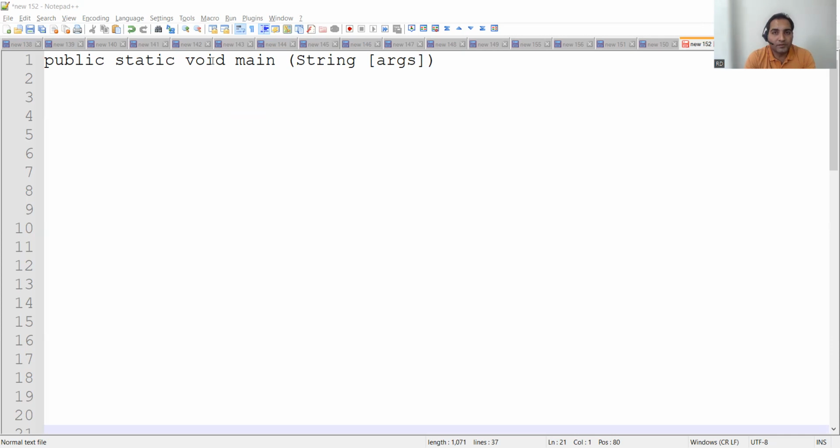These three are keywords. I'll explain this in detail and simultaneously we will also see what kind of interview questions would be asked. Generally you would be asked the interview question, is main also a keyword or not? It's not a keyword. The keywords in this particular line are only three: public, static, and void. Now what is public? Let's start with the first word itself.